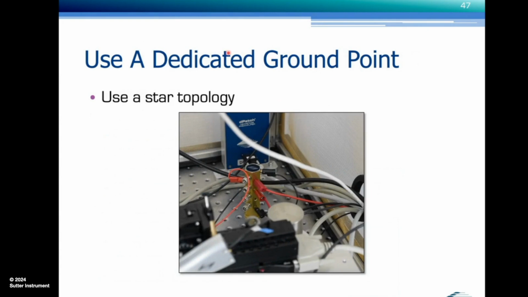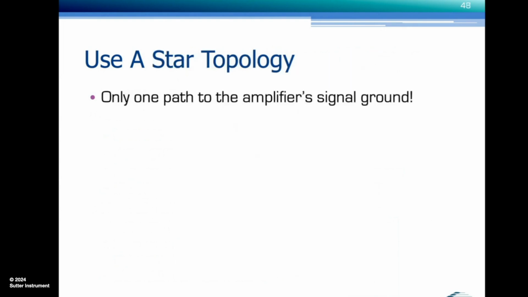You want to use a dedicated ground point with a star topology. Here's the ground point GP17 that Southern Instrument introduced a couple of years ago. And again, you only want to have one point to the amplifier signal ground.